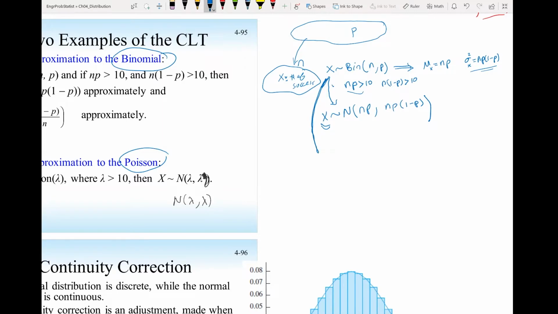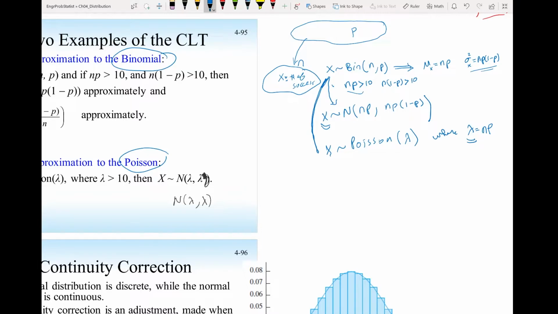Poisson distribution with the parameter lambda, where lambda, we showed, equals n, the number of trials, times the probability. And we call this the rate of occurrence per unit time or per distance.